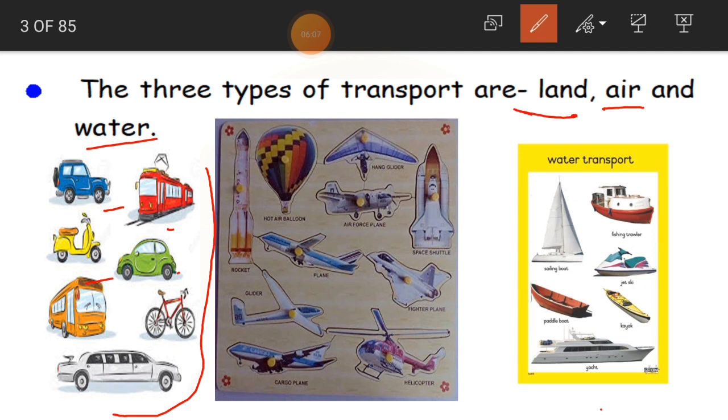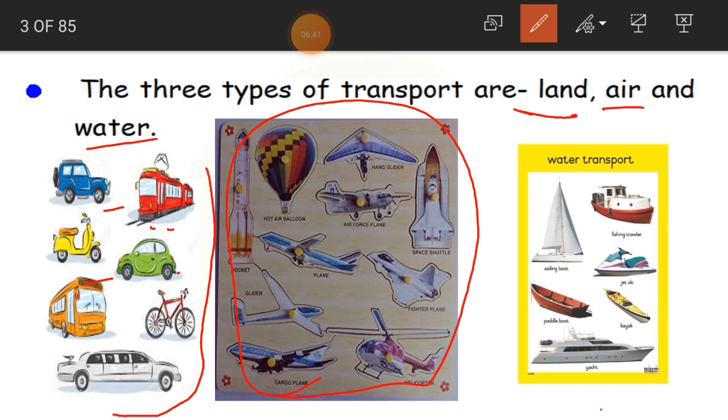With the help of these vehicles, we will be able to travel on the road, which we call land transport. Clear? So you can see cars, jeeps, scooters, bicycles, buses, lorries, even train also. All these are going to travel on the land. So that is why we call them land transport.